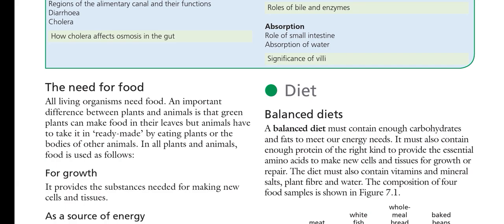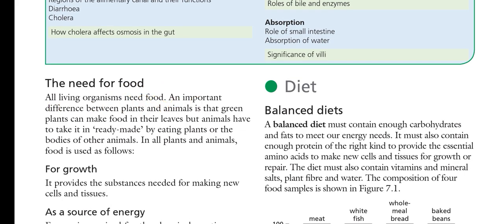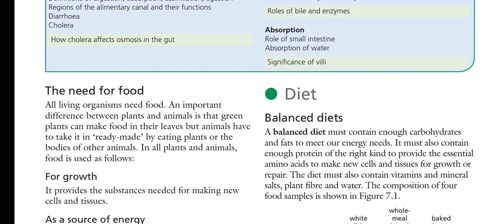Actually, all organisms need food to live, to move, and to make them energized. An important difference between plants and animals is that green plants can make food in their leaves, but animals have to take it in ready-made.